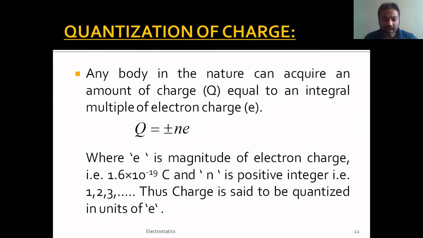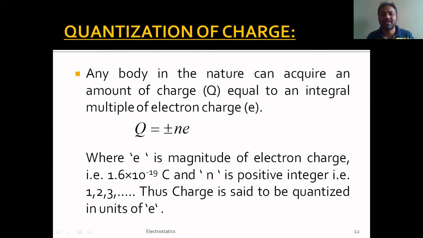Mathematically we can write it as Q is equal to plus or minus Ne, where e is the magnitude of electron charge. Magnitude, that means I'm not speaking about the nature. So here e is the magnitude of electron charge, which is 1.6 into 10 power minus 19 coulombs, and n is a positive integer, that is, it can be 1, 2, 3 and so on. This we call quantization of charge. That means the charge on any object will be an integral multiple of electron charge. This is the statement of quantization of charge, and hence we say that charge is quantized in units of e.